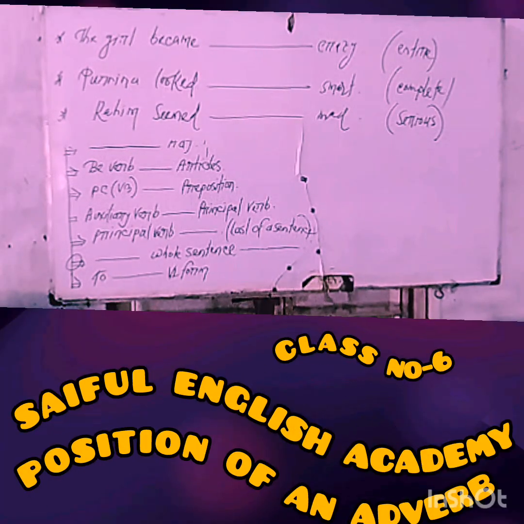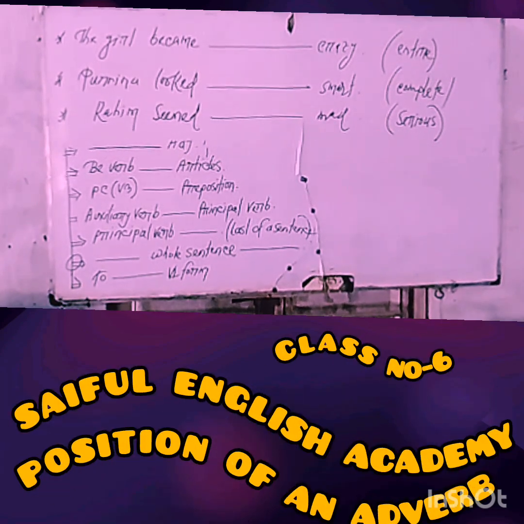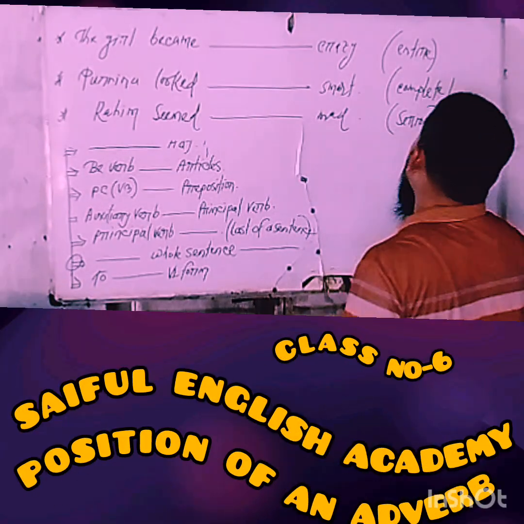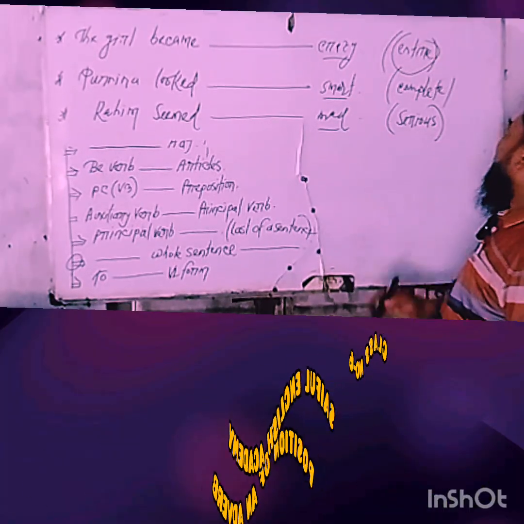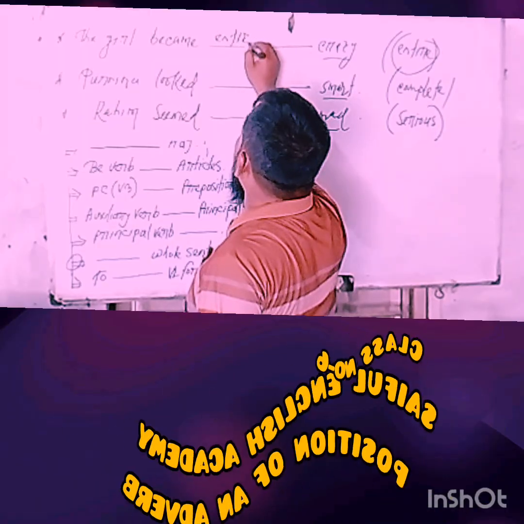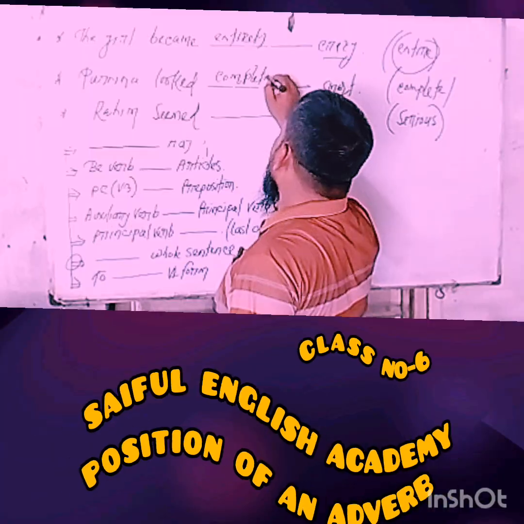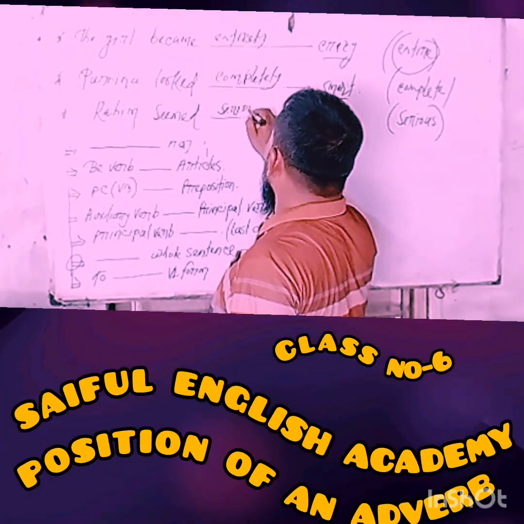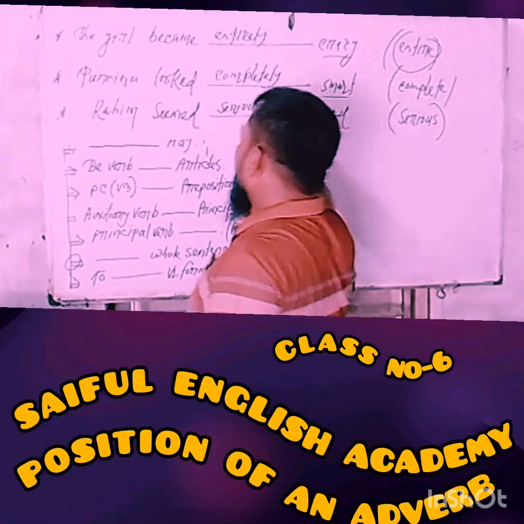Learners, we can see that there are three gaps before an adjective in a sentence. So, learners, you'll have to use the adverb form here instead of an adjective, and you'll have to change this word into an adverb. That means completely, and seriously. Of that you have understood clearly.